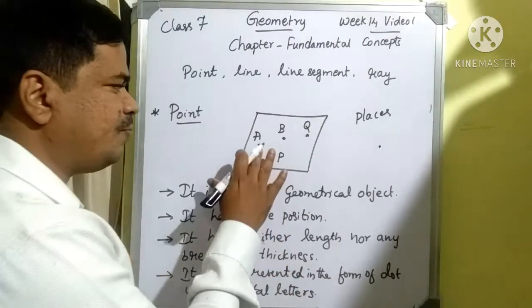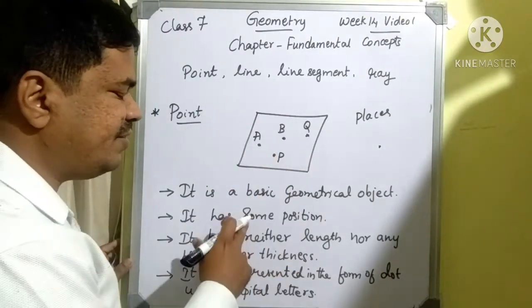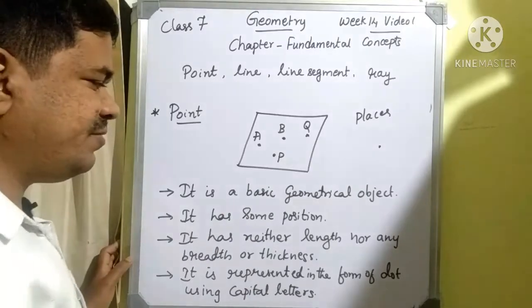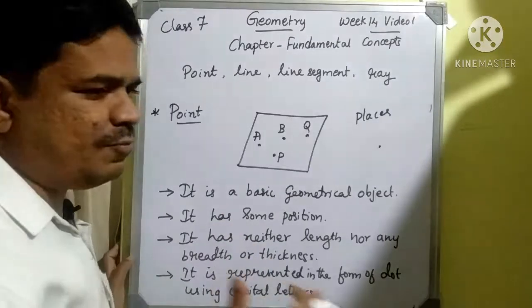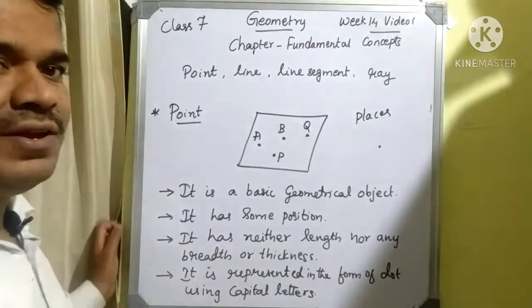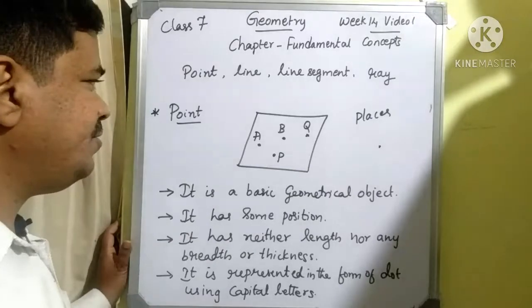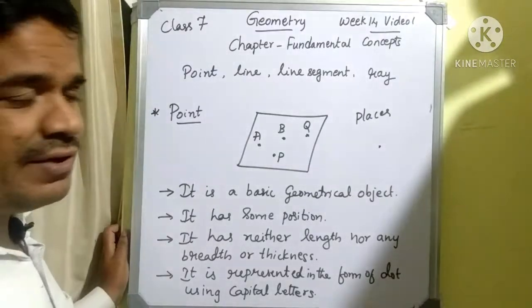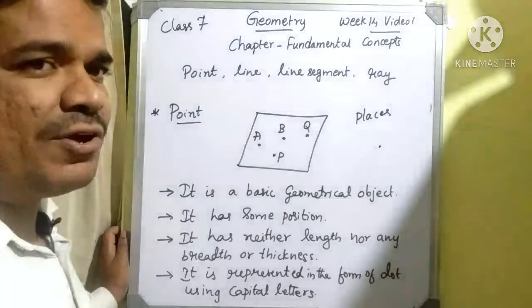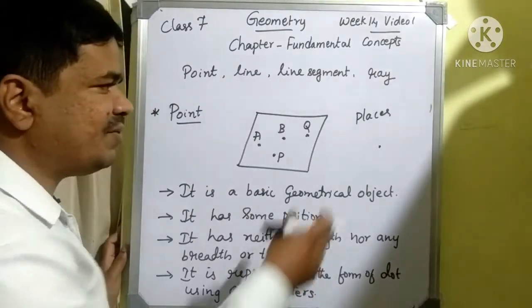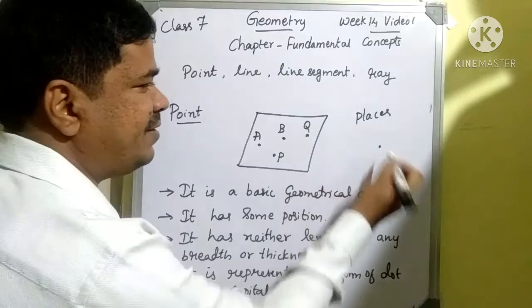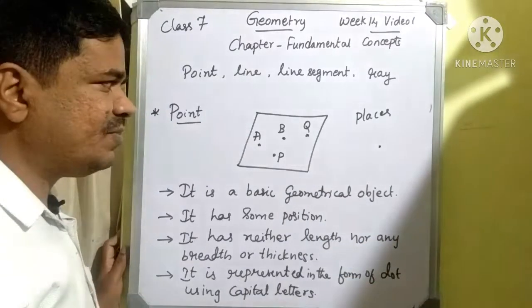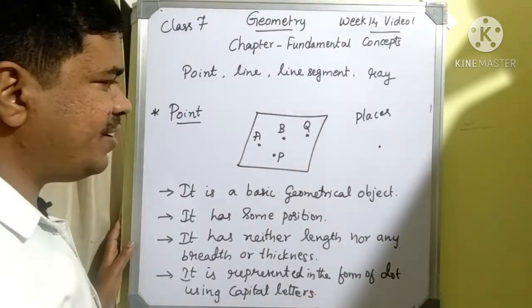If we put a point, we can call it a position. I can mention any geographical place or location as a point, and we represent it by putting a dot and naming that place.